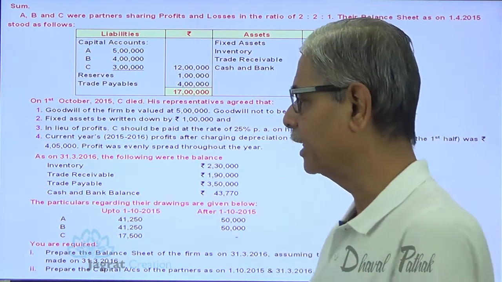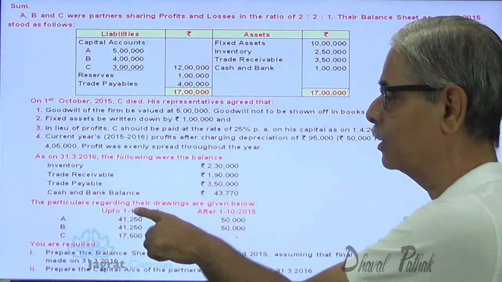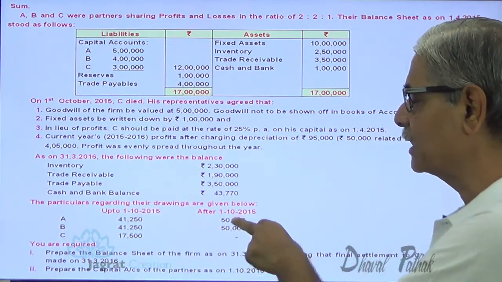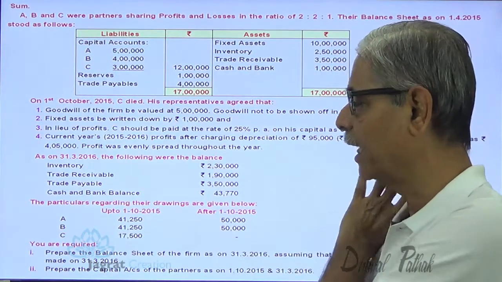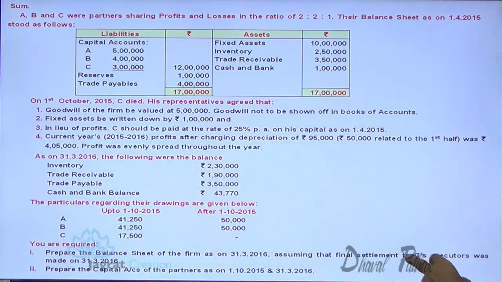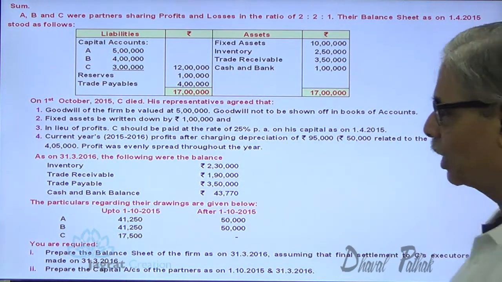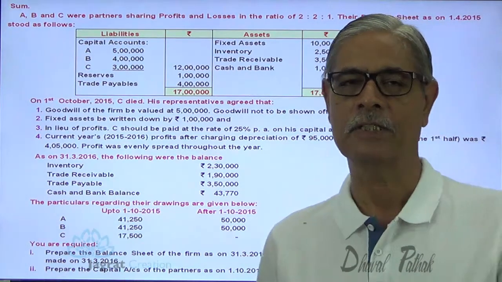That's an important point. You are given the drawings for the first 6 months, drawings of 3 partners. In the last 6 months, the drawings are of only 2 partners because C has already retired. Prepare the balance sheet of the firm as on 31/3/2016. Assume that the final settlement of C's executor was made. Prepare the capital accounts of the partners for 2 interim periods.